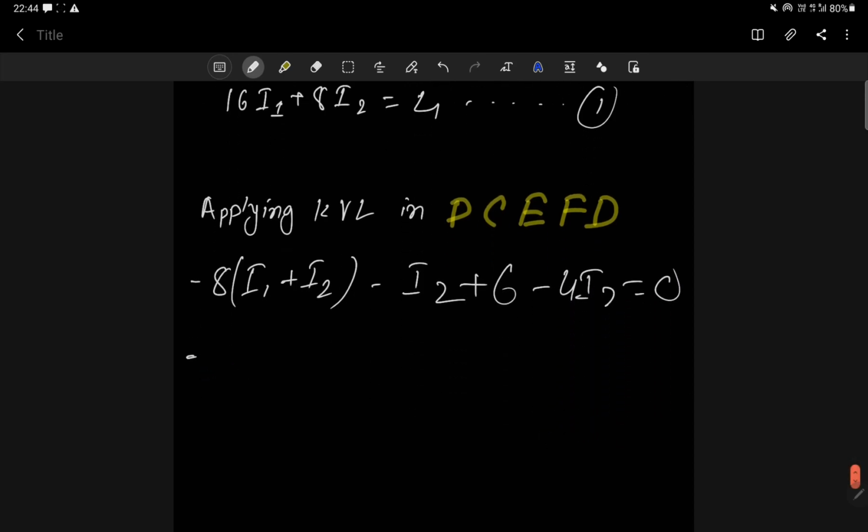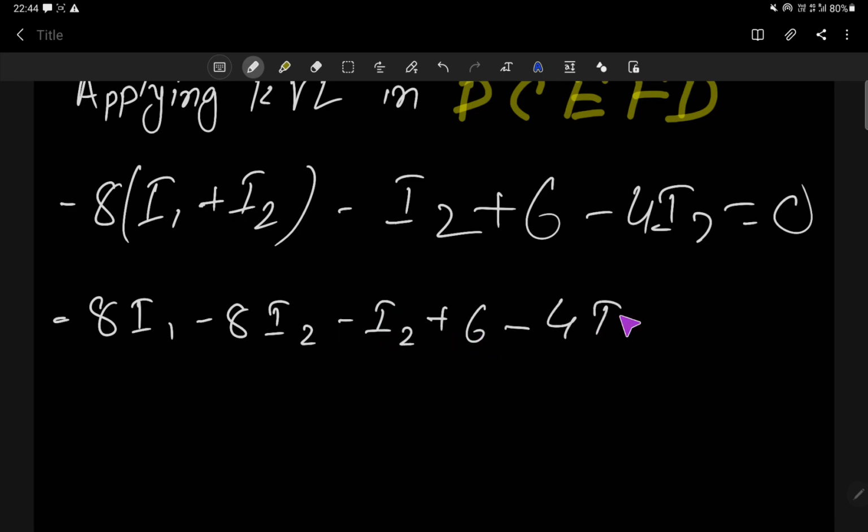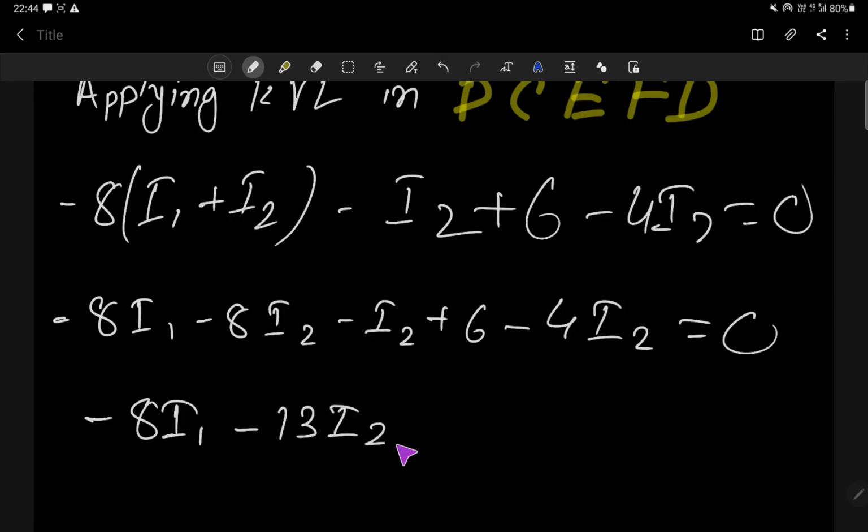So let me write. Minus 8 I1 minus 8 I2 minus I2 plus 6 minus 4 I2 is equal to 0. So minus 8 I1, minus 8 I2 minus 1 I2 minus 4 I2, that is 8 plus 1 plus 4, which is 13. So minus 13 I2 is equal to, if I take this to the right side, minus 6. Correct. So this is our equation number 2.